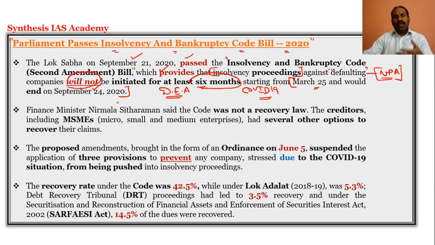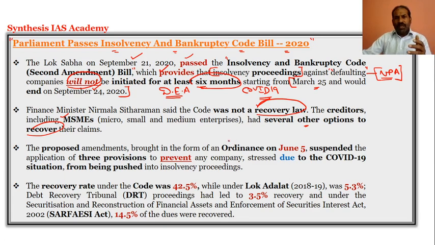And once they have passed this Insolvency and Bankruptcy Code Bill 2020, Finance Minister Nirmala Sitharaman has said this is not just a recovery bill, because creditors like MSMEs, NBFCs, MFIs and various others, and also corporate banks, have several options to recover their claims. So it is not just a recovery law.